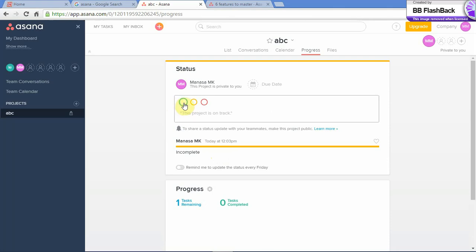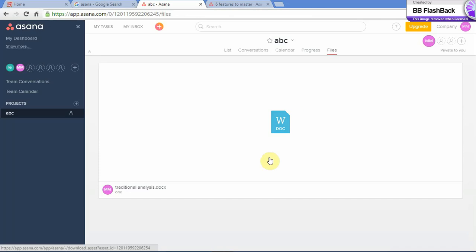The various progress icons here are: this project is on track, this project is progressing but there is some risks worth addressing, and this project is not on track and needs attention. Here I've tagged it as this project is progressing but there are some risks worth addressing. You have a due date. And files basically has all the files that you have attached to any tasks or subtasks in this project.